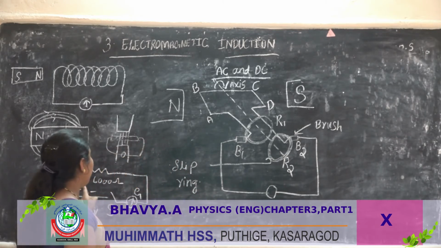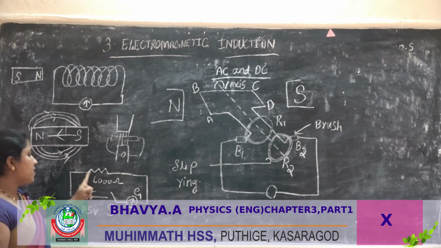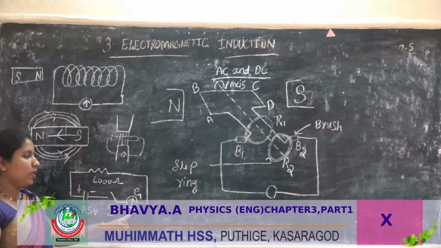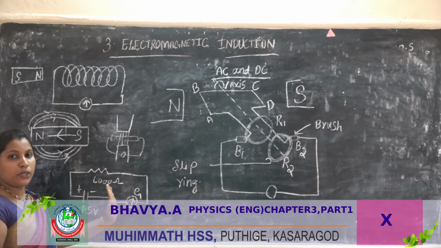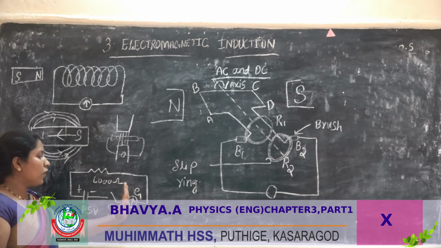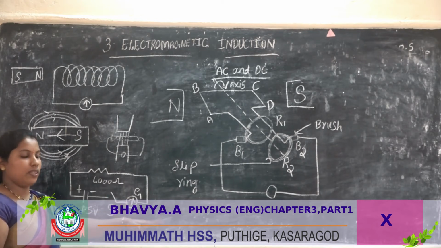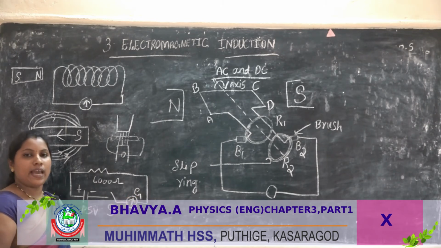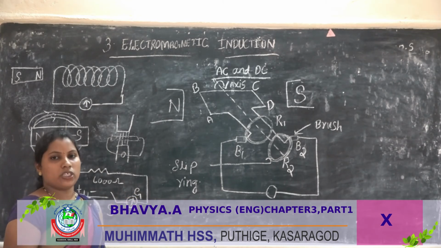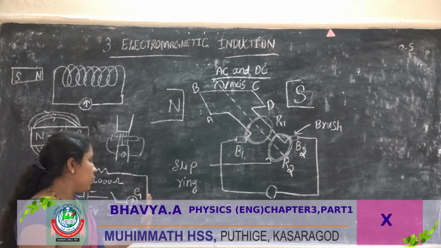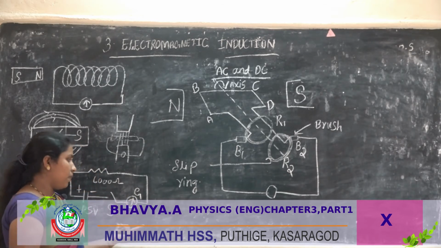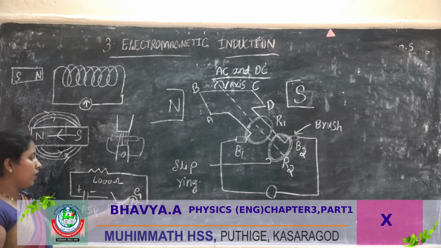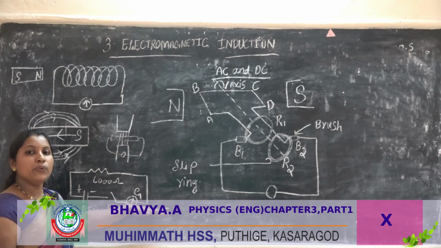See here, one circuit: the resistance is connected to a battery, here a switch, and this one a galvanometer. When current is passed, this galvanometer starts to deflect. That deflection is in only one direction; it does not deflect in both directions, it is unidirectional. So it does not change when we are connecting a battery. The galvanometer deflects in one direction.